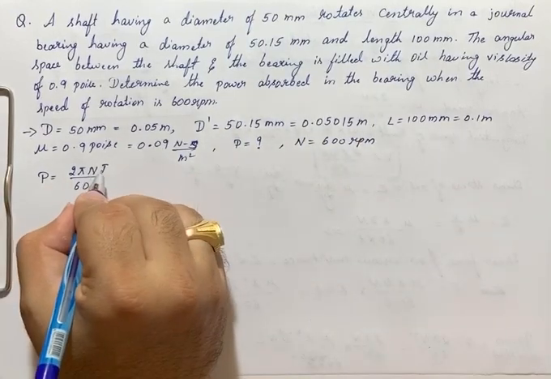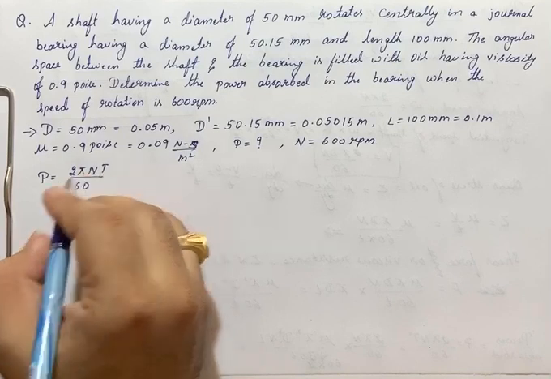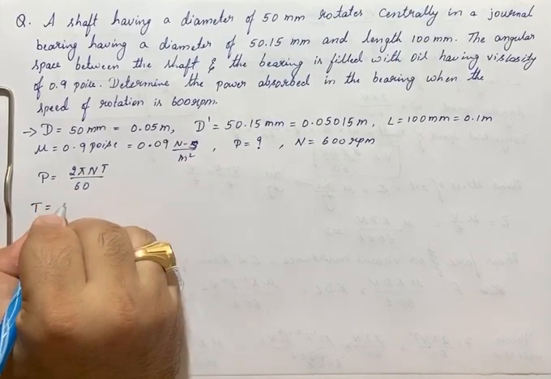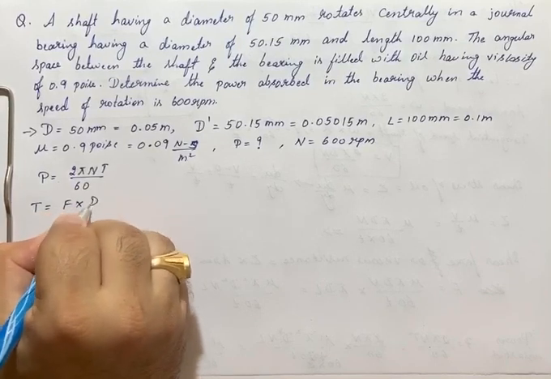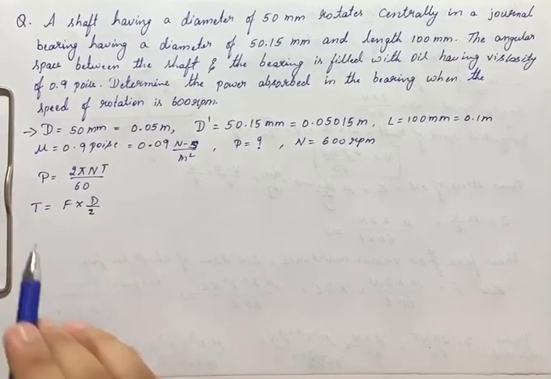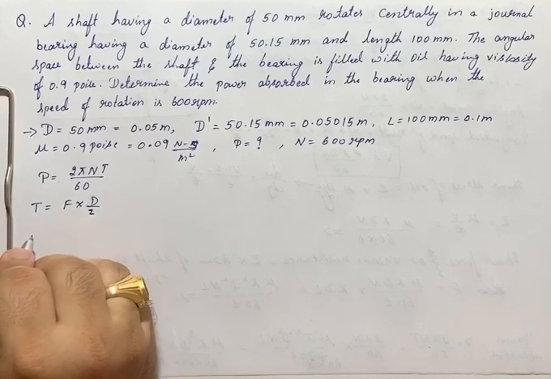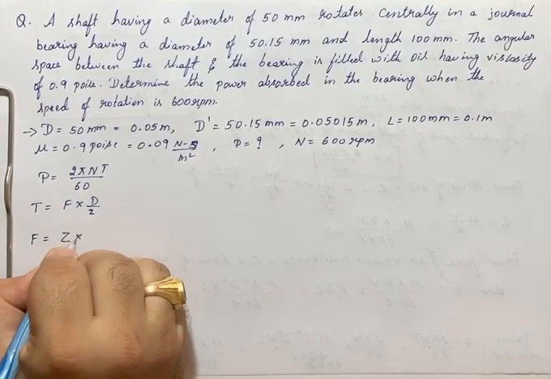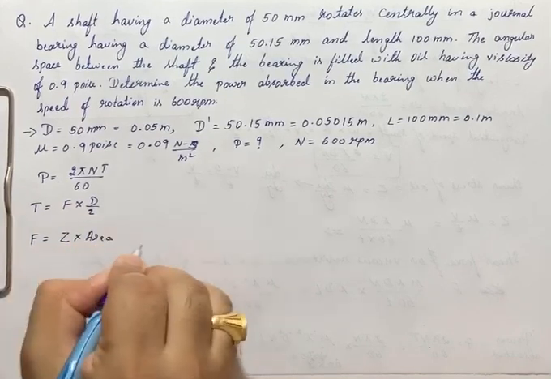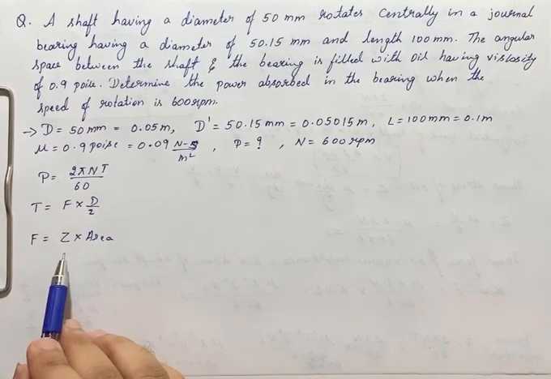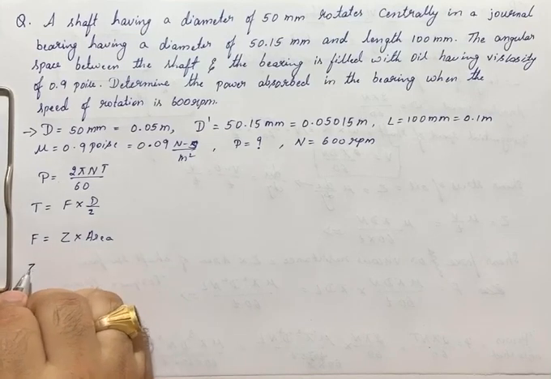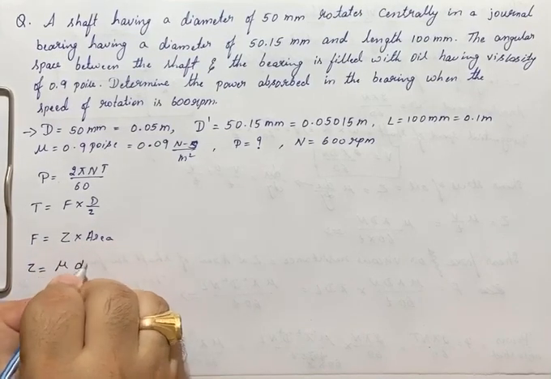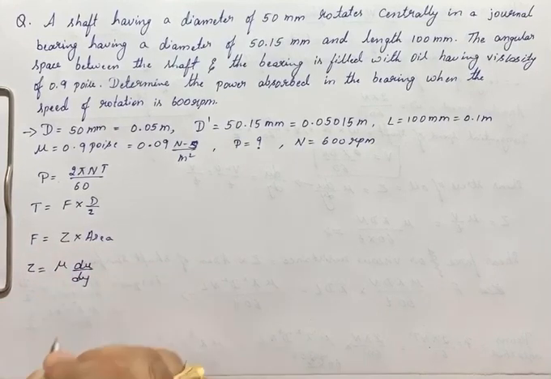Now, in this we don't know the torque. To find out torque, T is equal to F into R, or F into D by 2. Now, we don't know the force. What is the formula to find out force? Force F is equal to tau into area. We don't know tau also here. What is the formula to find out tau? Tau is equal to mu into du by dy.